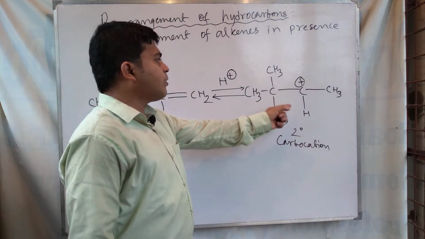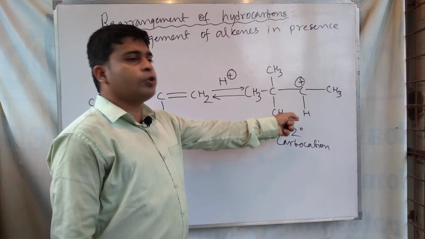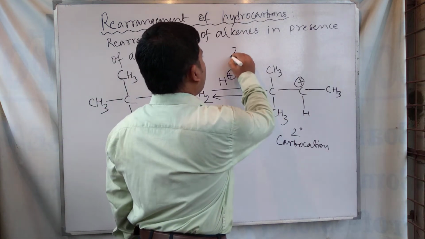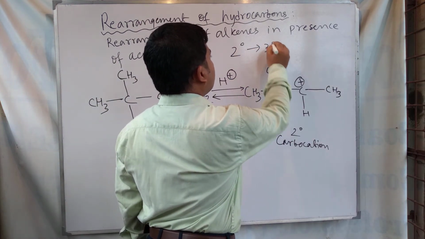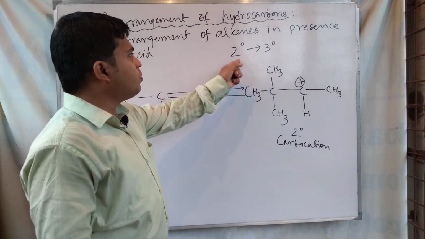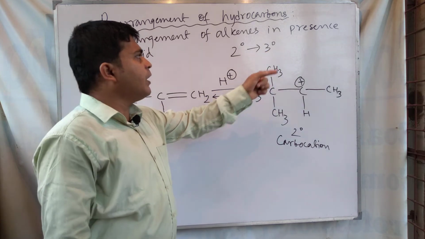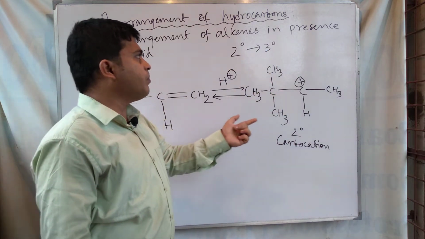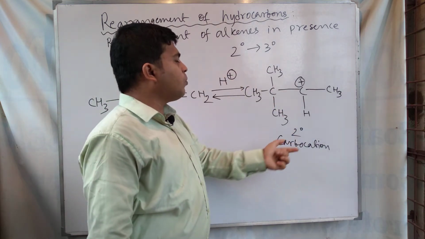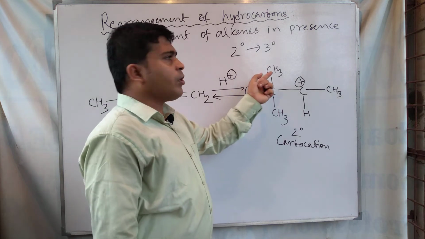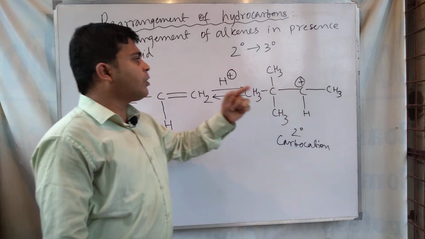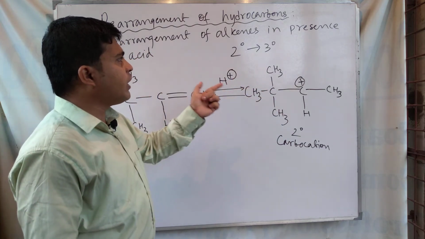As we know, a 3-degree carbocation is more stable than a 2-degree one, so if the carbocation can change itself from 2-degree to 3-degree, it gains stability.